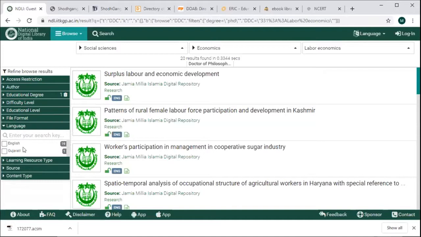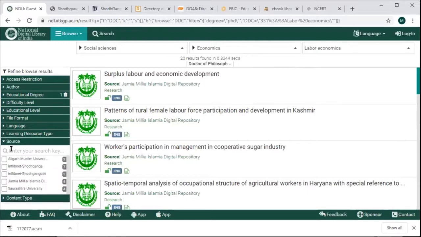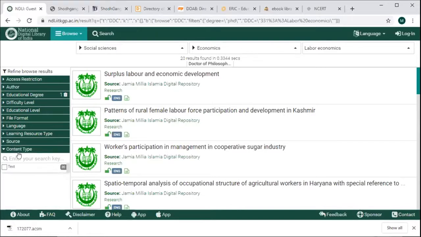Language. These are the languages where this economics and labor subject is available. Learning resource type. See, I have selected my level as PhD students. Therefore, it is showing only synopsis and thesis, because PhD students need synopsis and thesis for writing their literature review. Okay. Then by source, from which source the information source is available. By content type. Okay. You can browse by the source also.